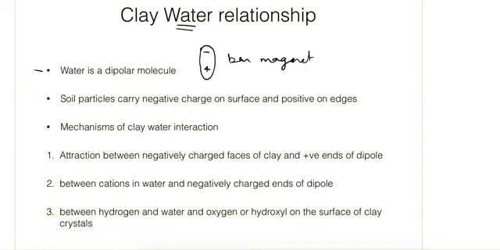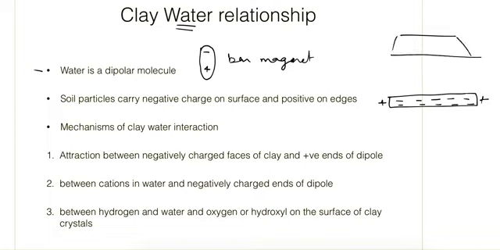And soil particles also carry negative charge on the surface and positive charge on the edges. So it carries negative charge near the surfaces and positive near the edges. It is because, for example, we saw in the silica sheet, the top of the sheet and also the bottom are made up of oxygen atoms. So in the ionic form it has some negative charge on the surface, and because of that this negative charge is there on the clay particle surface.